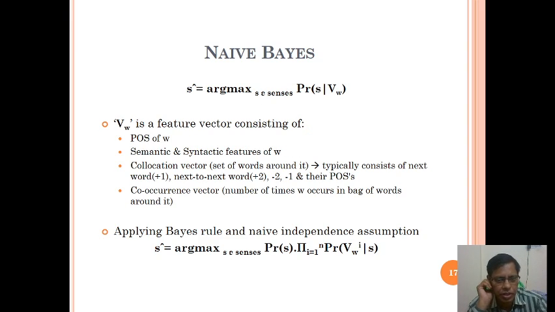Here we can see the Naive Bayes approach: S is equal to argmax over S belonging to senses.